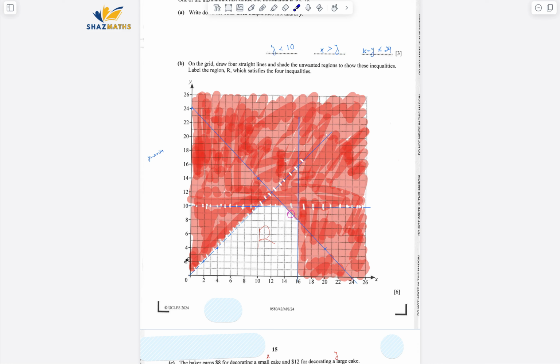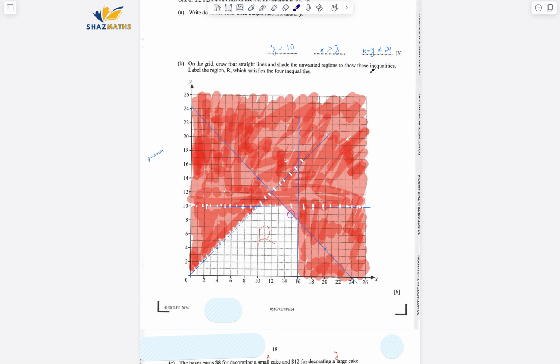X equals y is a straight line passing through the origin. Again, the inequality is that y is less than x. That means the unwanted region would be on top of that line. Similarly, y is less than 10, so the unwanted region would be on top of that one.